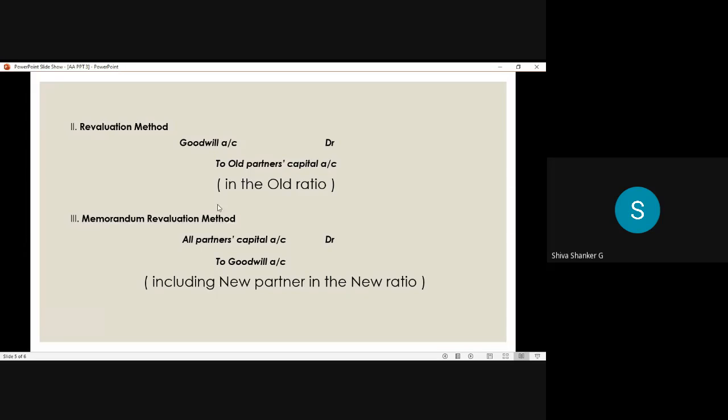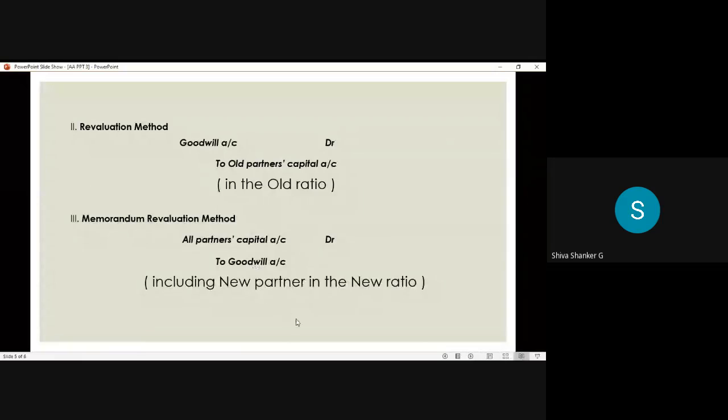After writing this goodwill account debit to old partners' capital account entry, if the memorandum revaluation method is given in the problem, how to identify it? Simply remember, if the created goodwill is written off in the question, written off is mentioned, that means it is the memorandum revaluation method. Written off is nothing but withdrawn. Created goodwill is withdrawn means that is the memorandum revaluation method.